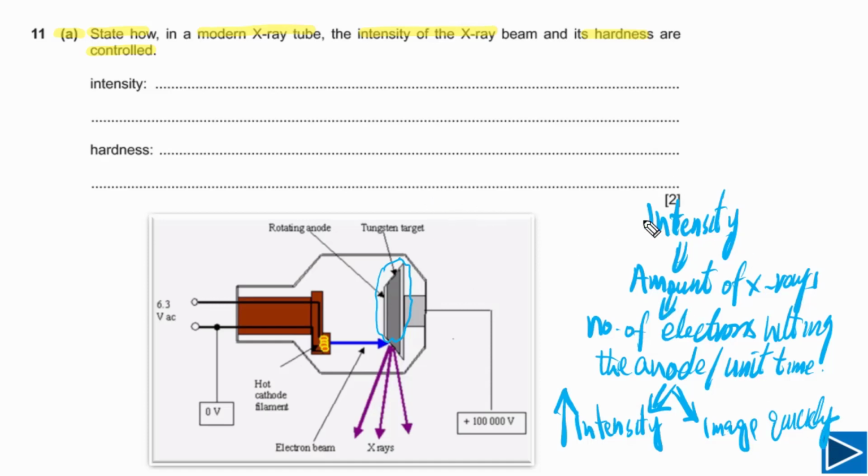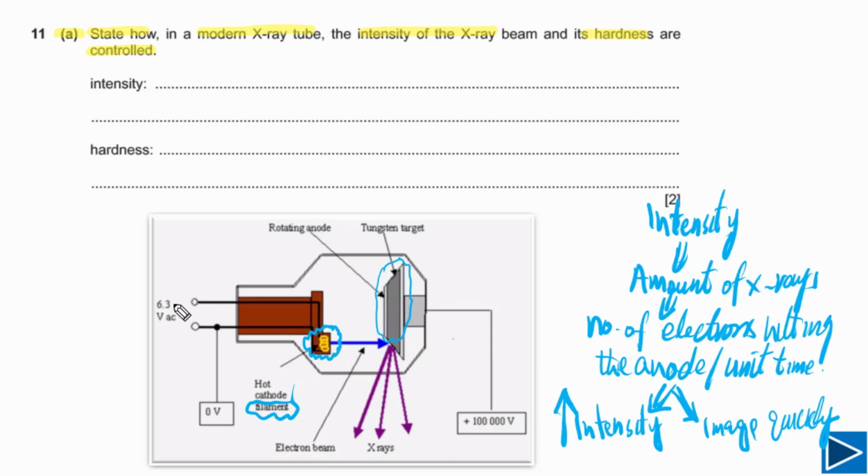The question is asking us how we can control this intensity. This intensity, as I mentioned here, depends on the number of electrons, and the number of electrons depends on this filament. If we heat up this filament, more electrons will be emitted. In order to emit more electrons, we need to increase the potential difference across the filament.